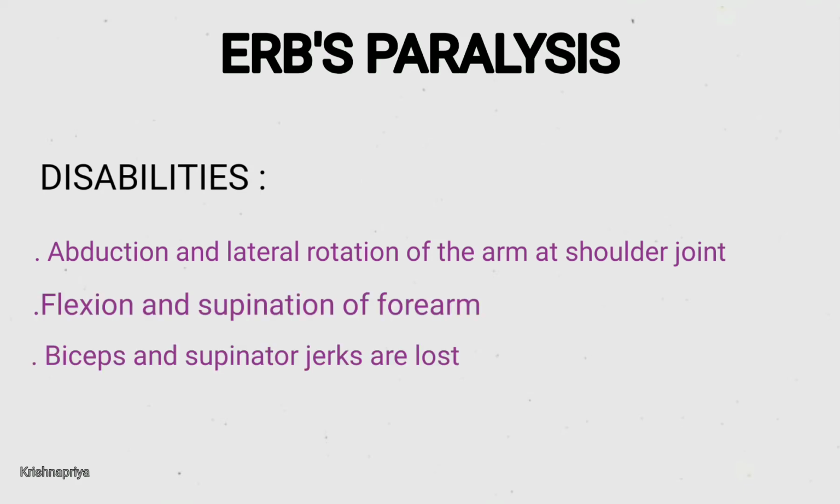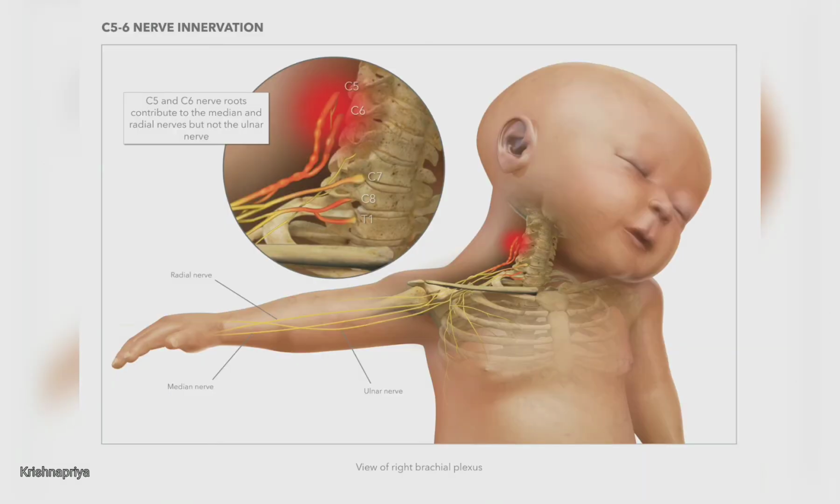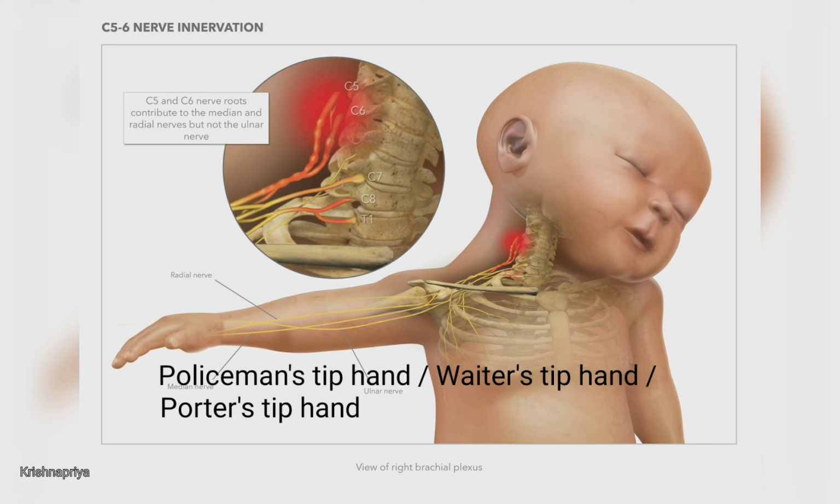Third, biceps and supinator jerks are lost. And the fourth one is that sensations are lost over a small area of the lower part of the deltoid. Erb's palsy is also known as policeman's tip hand, waiter's tip hand, or porter's tip hand.